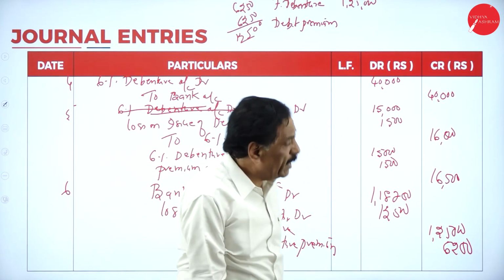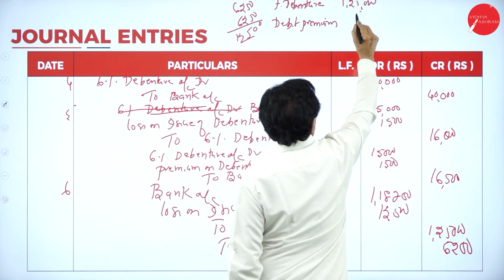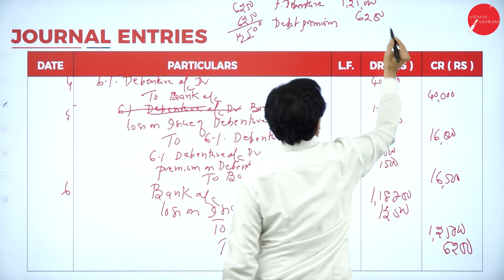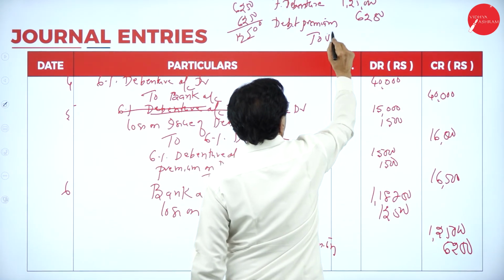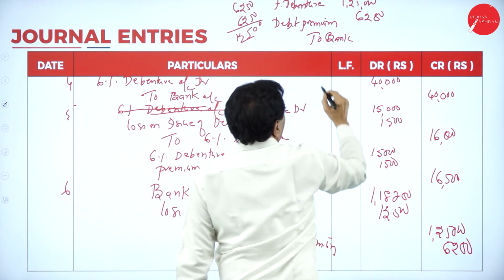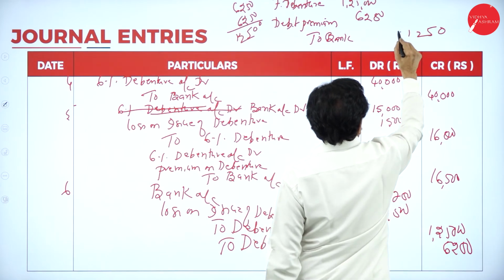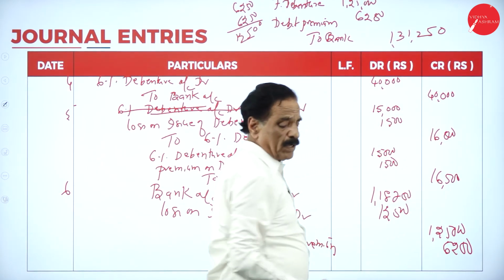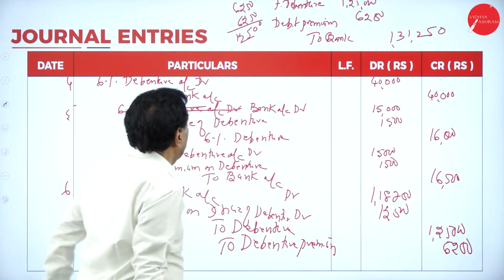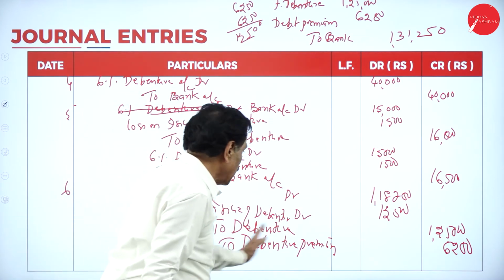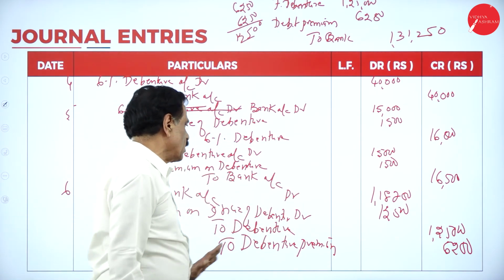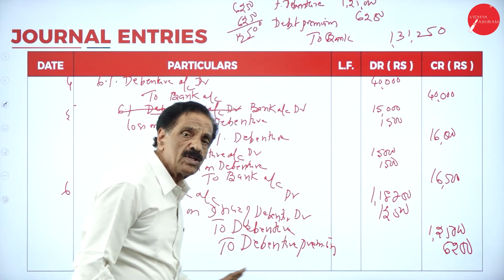Debenture account debtor 1,25,000. Debenture premium account debtor 6,250. To bank account. You are going to pay 1,31,250.